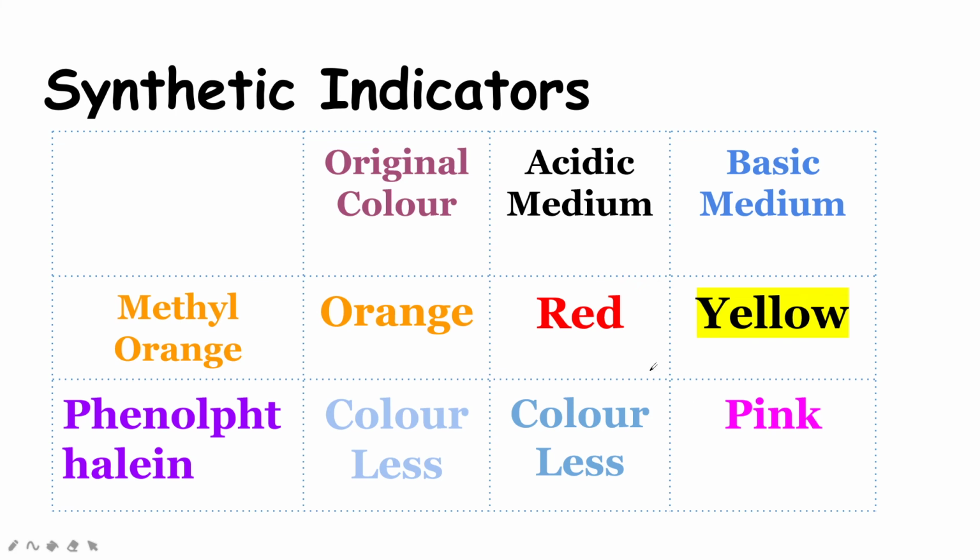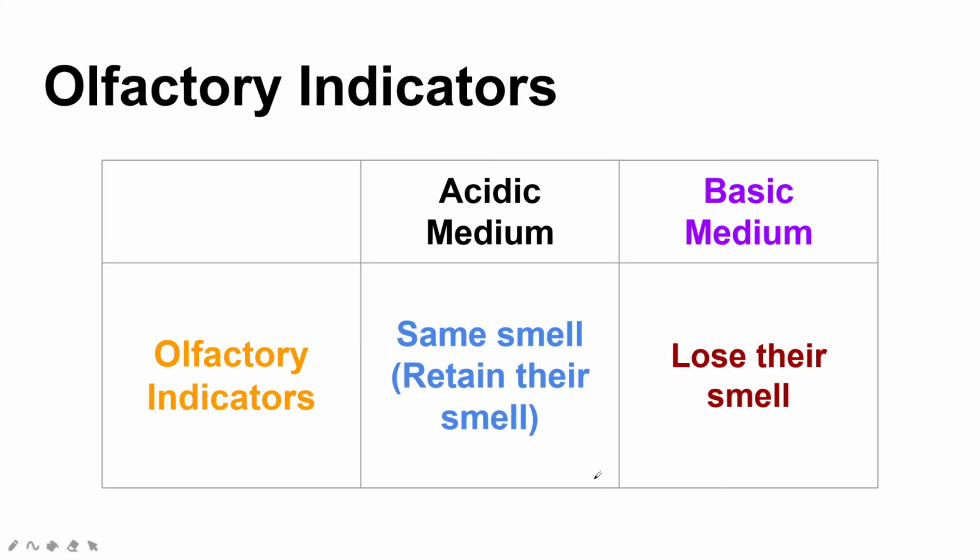Okay, so synthetic indicators, methyl orange and phenolphthalein. The original color of methyl orange is orange. In the acidic solution, methyl orange is red in color and in the basic solution it is yellow in color. Okay, next phenolphthalein, the original color is colorless, no color. In acidic solution it stays colorless, no change you will find. And when you add phenolphthalein in any basic solution, it converts into a very beautiful magenta pink color.